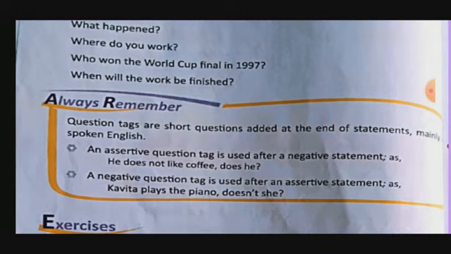An assertive question tag is used after a negative statement. As, he does not like coffee, does he? So the statement is he does not like coffee. This is negative. That's why we use the question tag here. In an assertive statement, a negative question tag is used. Kavita plays the piano, doesn't she? I hope this is clear to you.